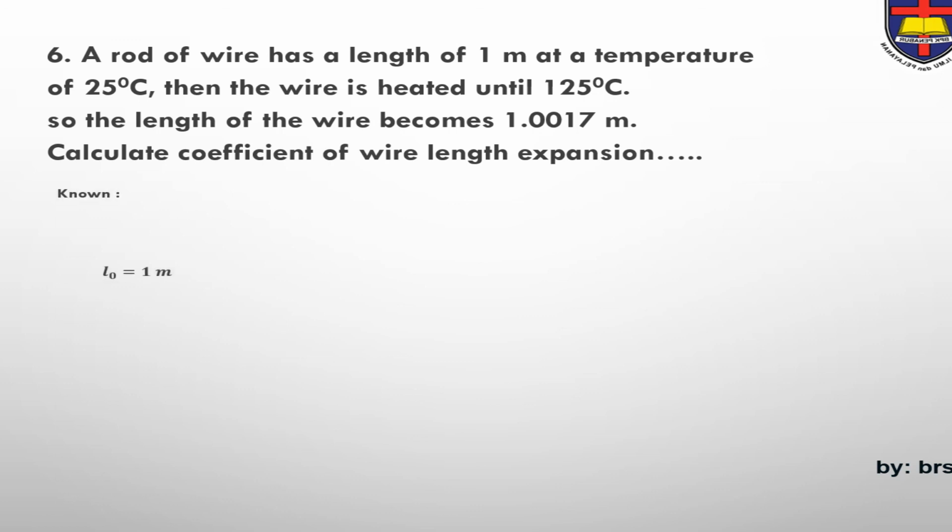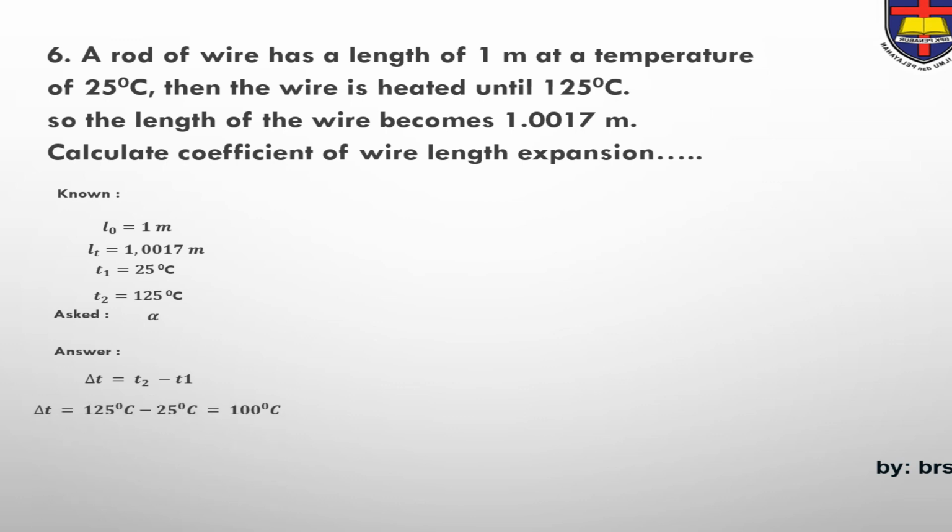The solution. Now L0 equals 1 meter, LT equals 1.0017 meters, T1 is 25 degrees Celsius and T2 is 125 degrees Celsius, as alpha. So the answer is, first we find delta T equals T2 minus T1, 125 degrees Celsius minus 25 degrees Celsius, so the answer is 100 degrees Celsius.